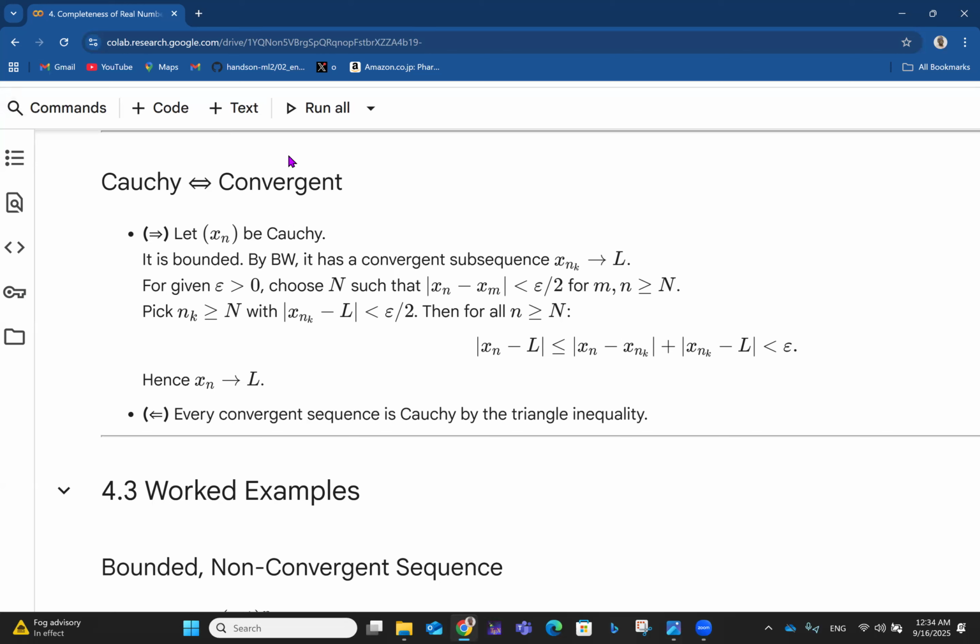Now, how do we prove it backwards, that a convergent sequence is Cauchy? This is simple. We just say every convergent sequence is Cauchy by the triangle inequality. You can see that right here. By the triangle inequality, the absolute value of x_n minus L is less than or equal to the absolute value of x_n minus x_nk plus the absolute value of x_nk minus L. So every convergent sequence is Cauchy by the triangle inequality. And what makes it Cauchy? It is bounded. So if you start from the fact that it is convergent, you go back to the fact that it is Cauchy.